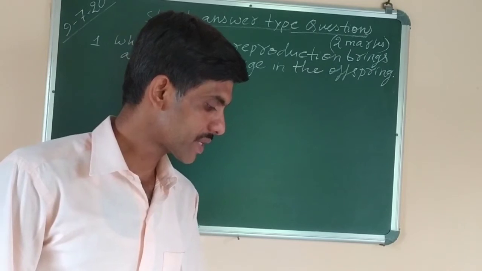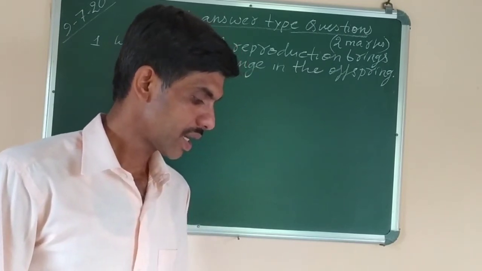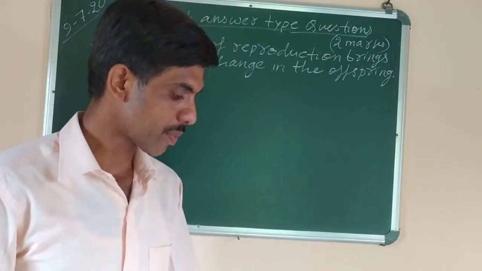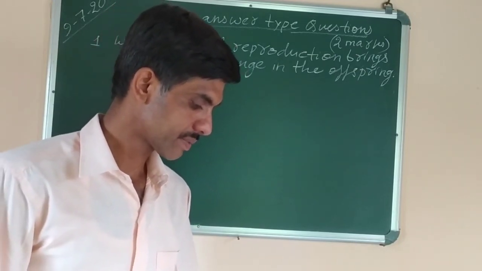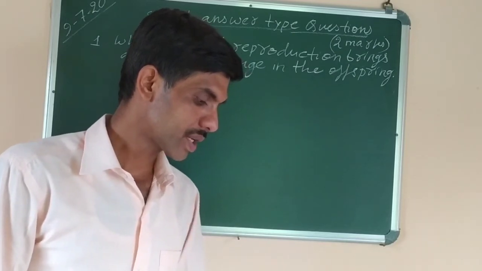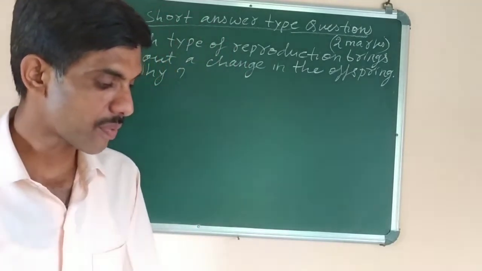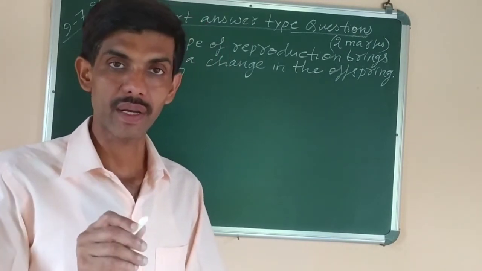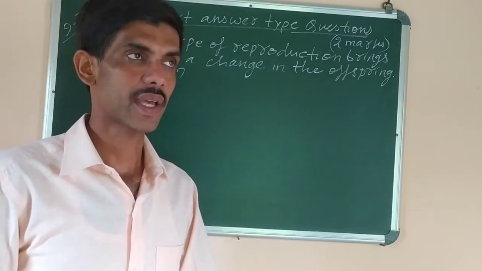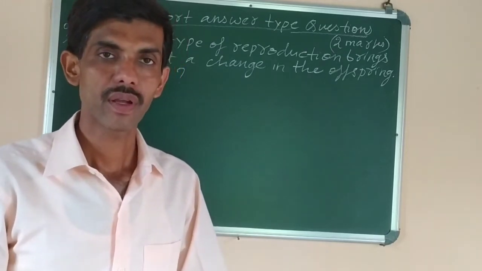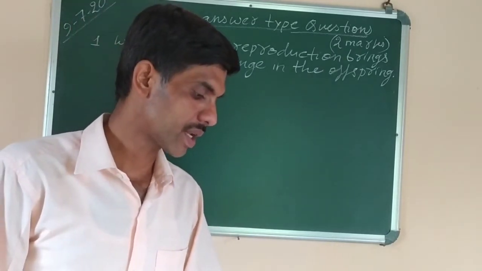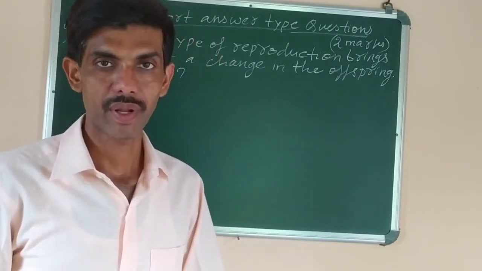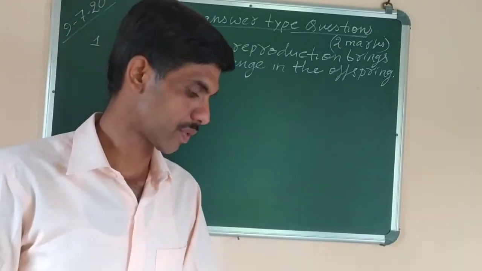The next question is differentiate between DNA, RNA, interphase, prophase, centrosome, centromere, chromosome and chromatid, S phase and G2 phase. After that we have distinguish between the following on the basis of what is given in the brackets, like karyokinesis, cytokinesis. Explain the term, means only definition you have to write. Like karyokinesis is division of nucleus and cytokinesis is the division of cytoplasm. Then mitosis and meiosis, number of daughter cells formed. In mitosis, 2 daughter cells, meiosis 4.